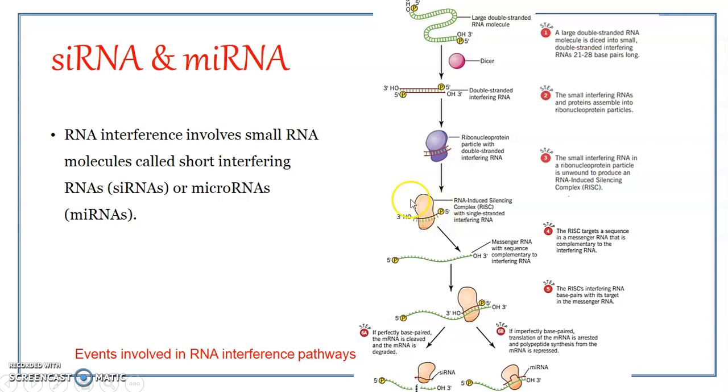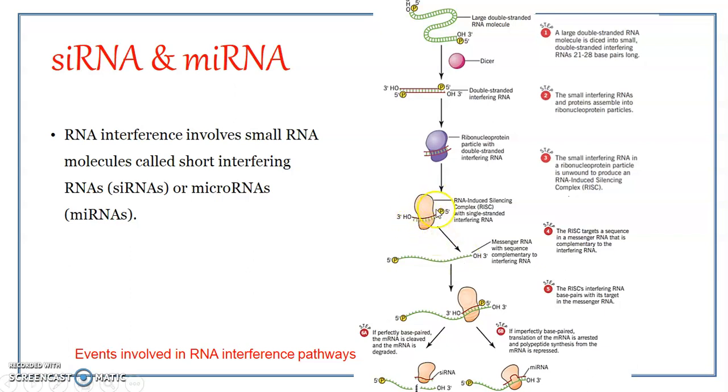Now this complex actually initiates the RNA interference. How does it do so? Okay, so here you can see the mRNA. This mRNA is the one which contains the target sequence. So maybe like over here, this is the sequence which has to be blocked, the translation of which has to be blocked. Just imagine this is the target sequence on this particular mRNA, which has to be specifically blocked with respect to the translation process.